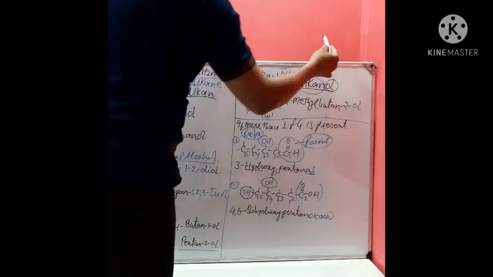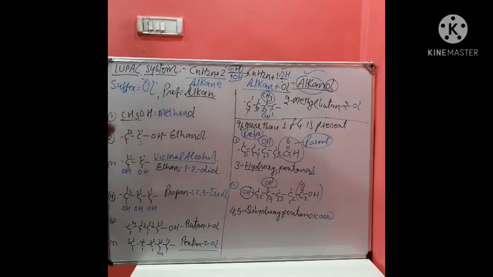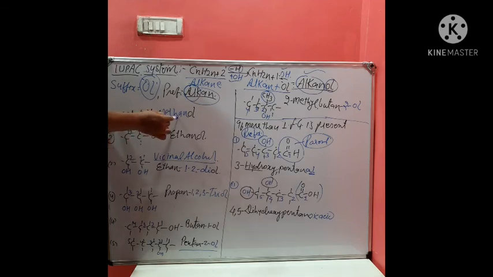So these compounds are termed alkanol. In alkanol, that is alcohol, ol is the suffix and alkane is the prefix. On the basis of the number of carbon atoms, the alk is written: if one carbon atom, it is written meth; if two carbon atoms, eth; if three carbon atoms, prop.